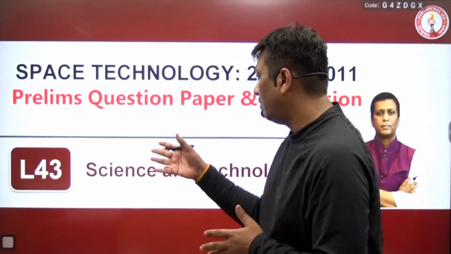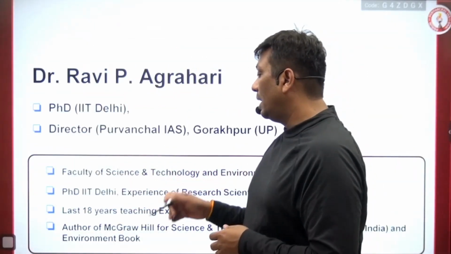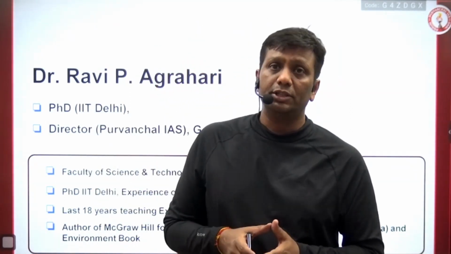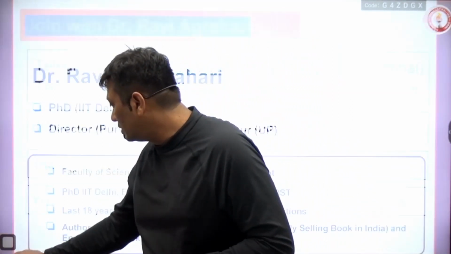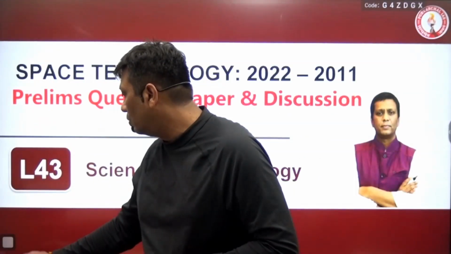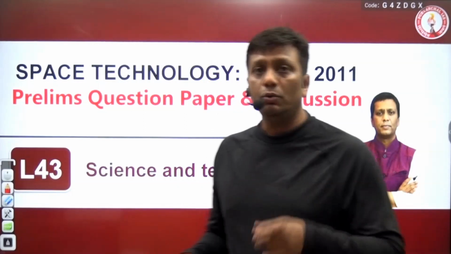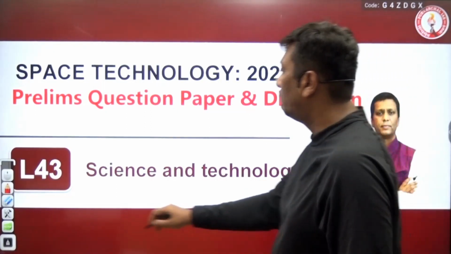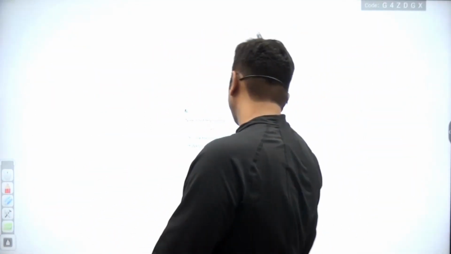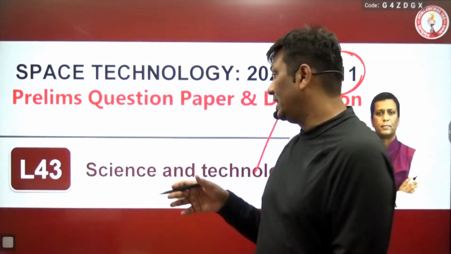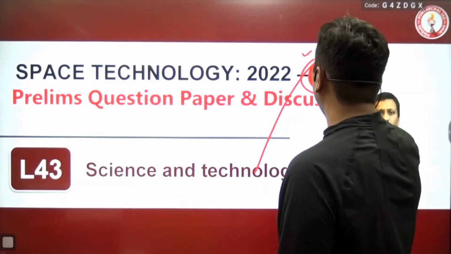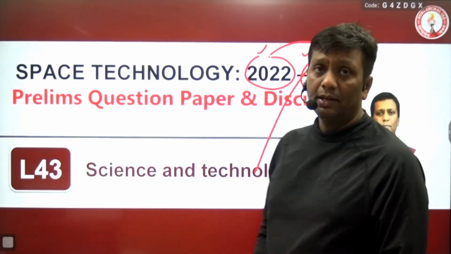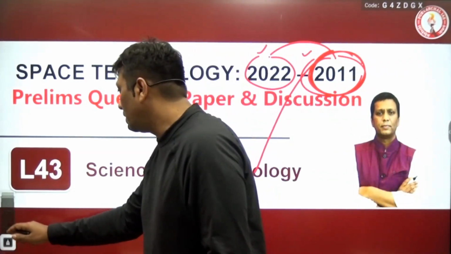So let us start. This is the 43rd lesson of the revolution batch of science and technology, those running now on Purvanchal IAS applications. Here I'll discuss with you the last 12 years of question papers, from 2011 to 2022. Why 2011 to 2022? The reason, as I told you guys, is that the new pattern of the prelims examination came from 2011 onwards. So from 2011 onwards, what kind of questions UPSC has asked in your paper will help you understand the entire thing, the new pattern of prelims till now.